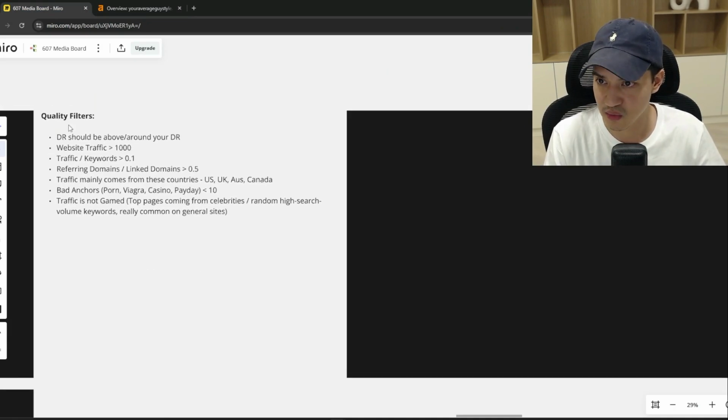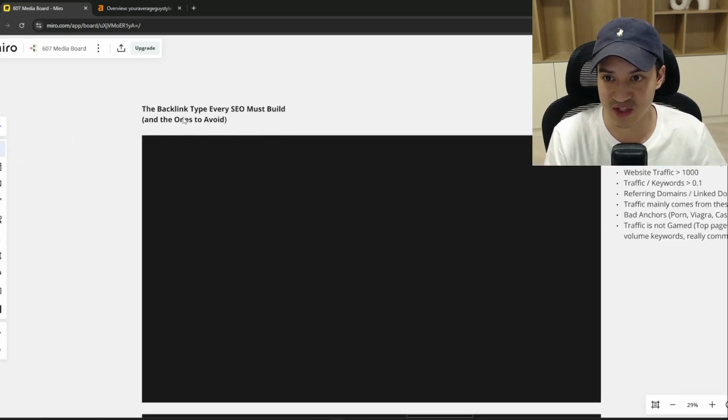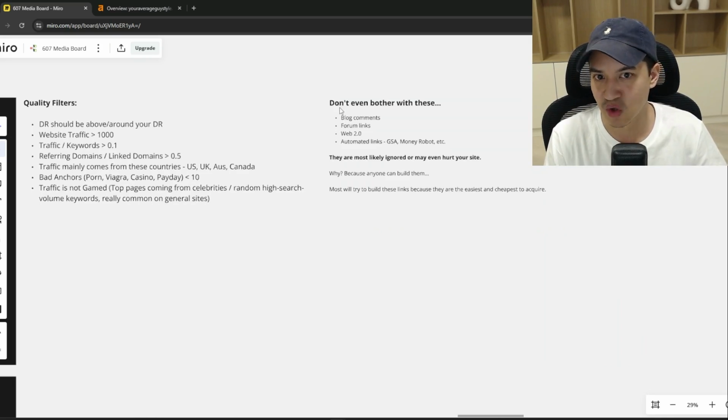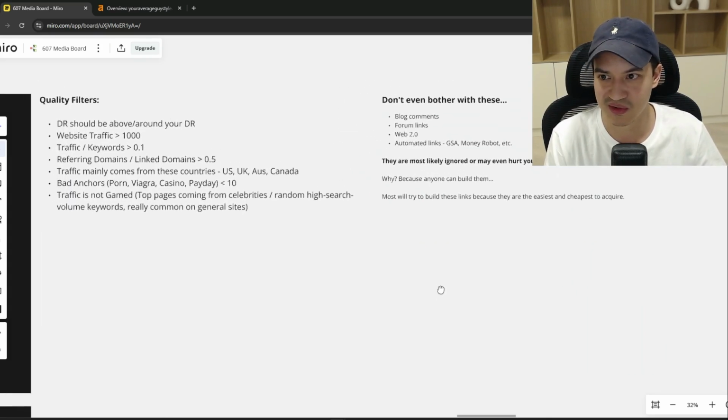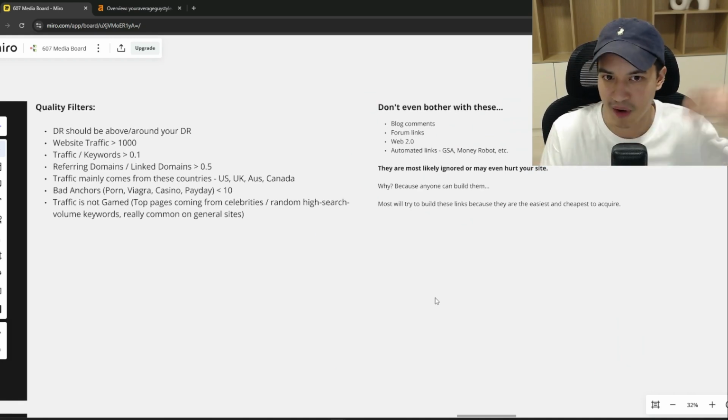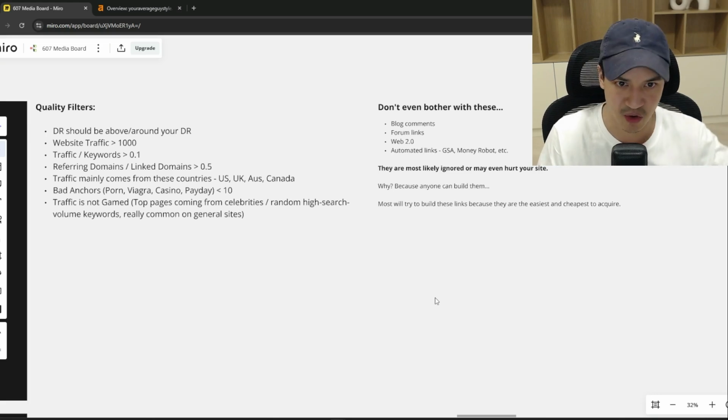And given those quality filters, we can basically determine which backlinks we don't want to build, right? You don't want to bother building those cheap backlinks like blog comments. Oh, not cheap, they're free. Blog comments, forum links, Web 2.0, automated links using GSA, Money Robot, etc. These links will not pass these quality filters.